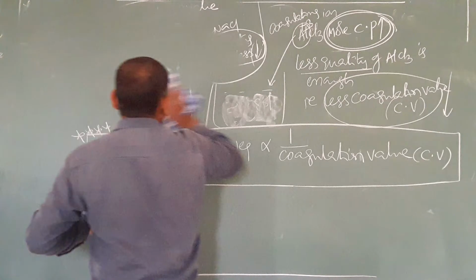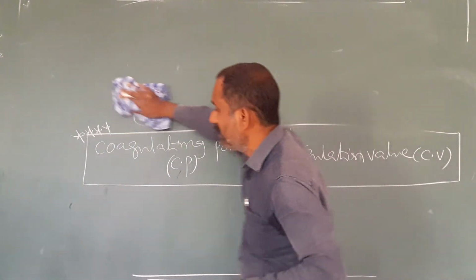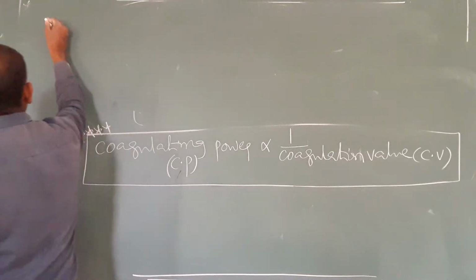If you are considering two electrolytes, this relation can be rewritten like this.